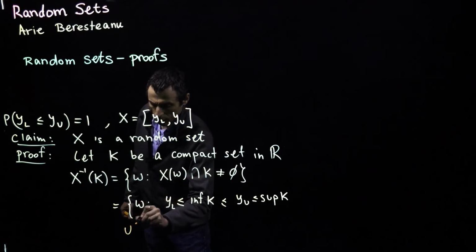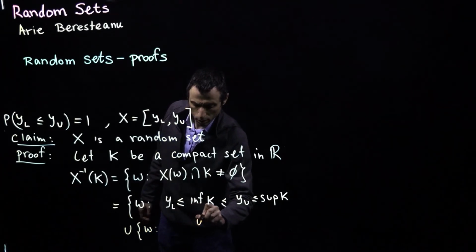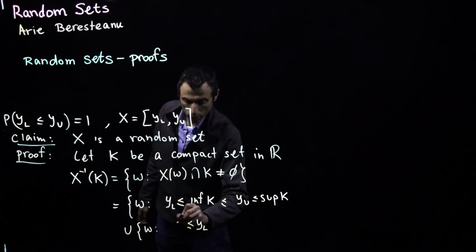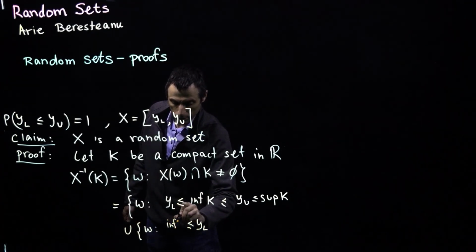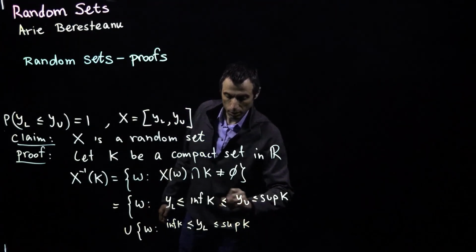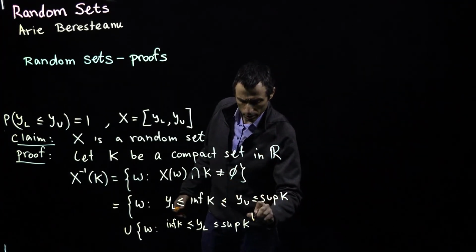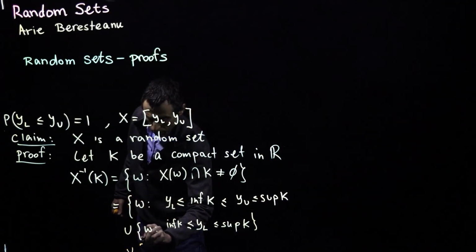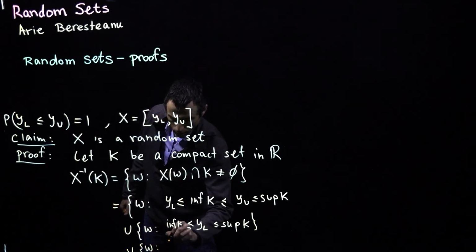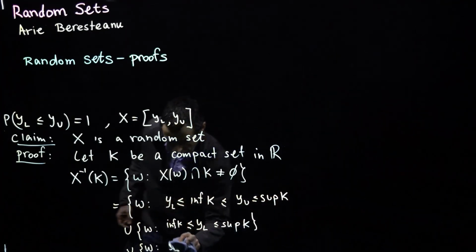And I can take also the omegas for which Y lower is in between the infimum of K and the supremum of K. That will also work, or both of them, Y lower and Y upper, are in between.